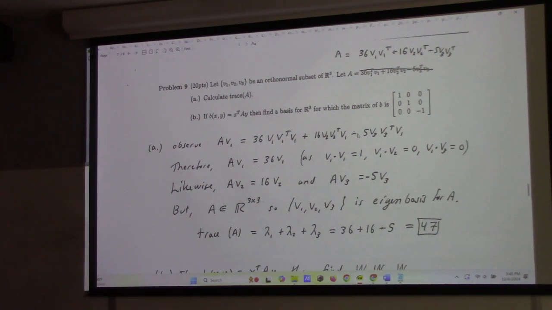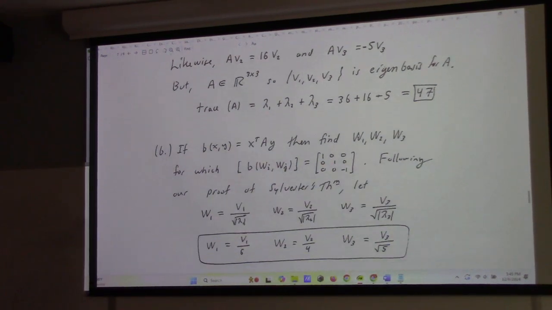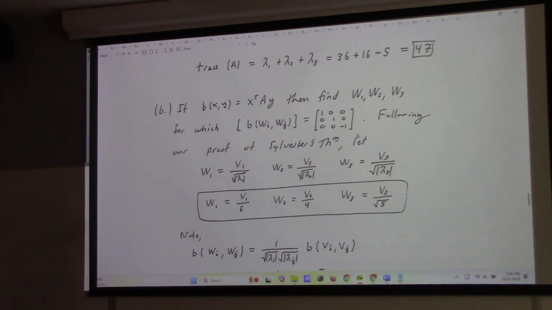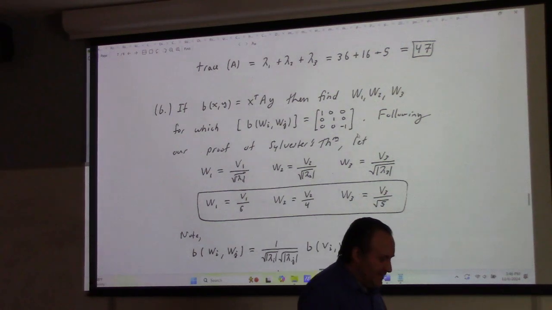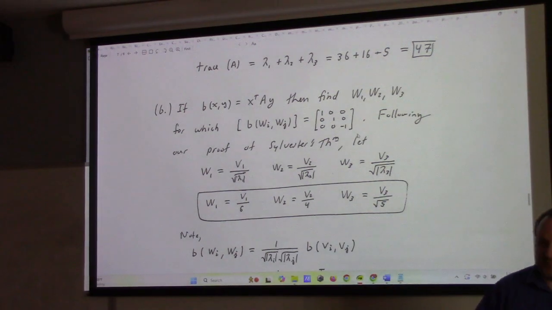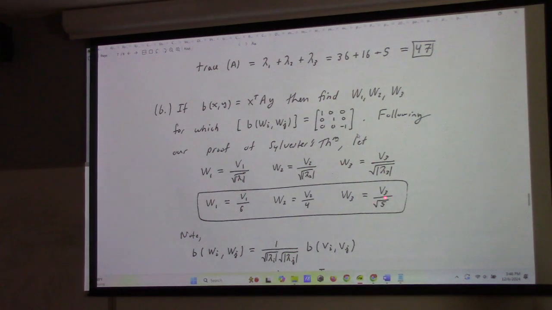And then this part B: you may or may not remember we proved Sylvester's law of inertia. An important step in that was to modify the basis by dividing by the square root of the absolute value of the eigenvalues in order to achieve 1s and minus 1s on the diagonal. So this is just that. To make that happen, I just do the square root of 36, the square root of 16, and I would have had all perfect squares, but I just don't know how to add perfect squares together to get a 47 yet. Any help on that?